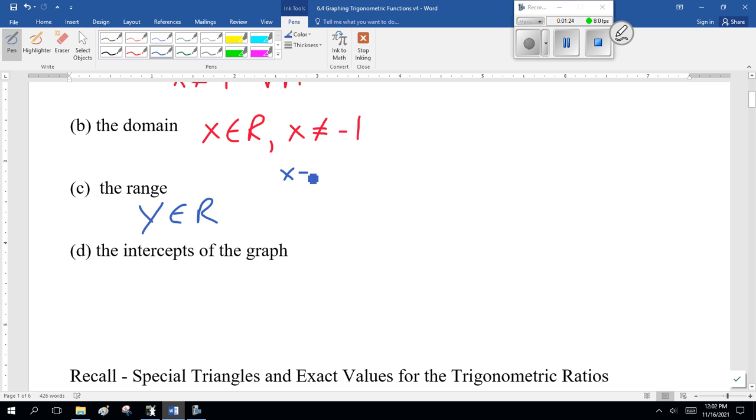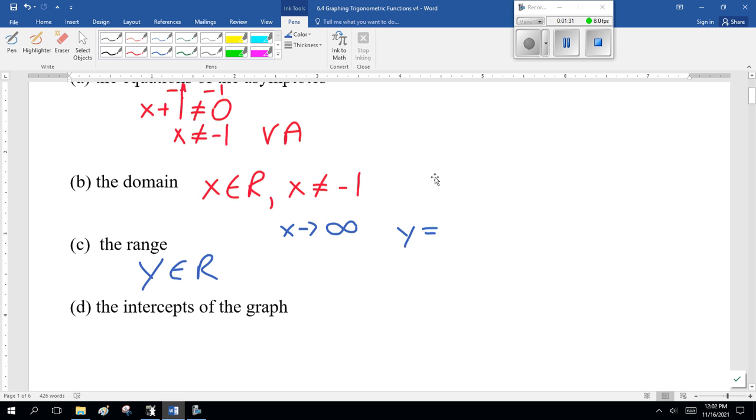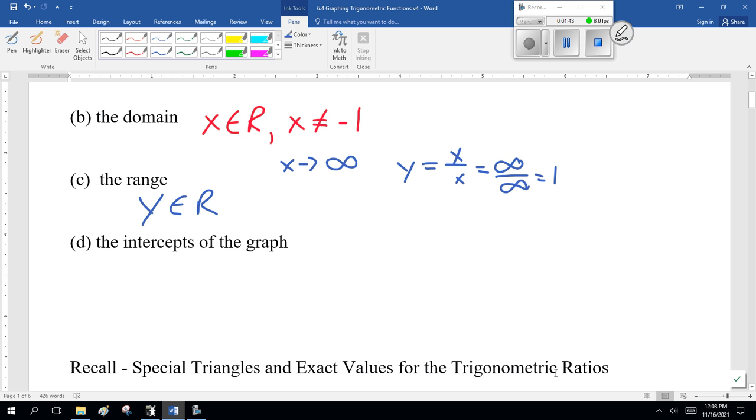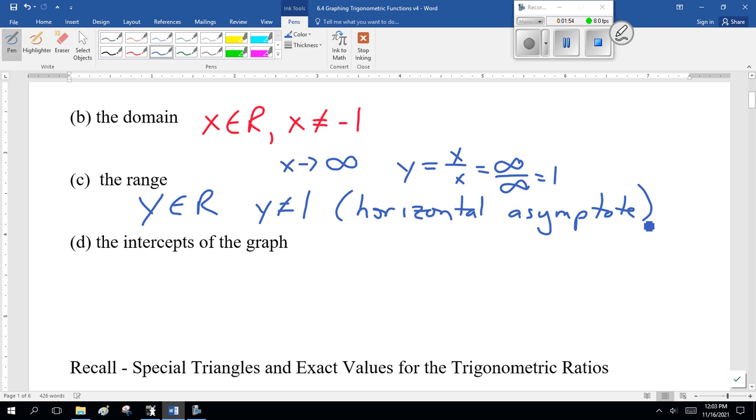So, as x goes to infinity, y is equal to x over x, which is infinity over infinity, which is 1. Which tells me there's probably a horizontal asymptote. Y cannot equal 1, I think. But once again, I'm not drawing the graph. You guys have to do that.